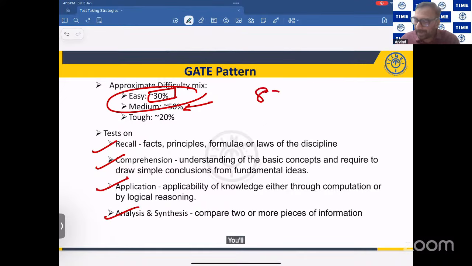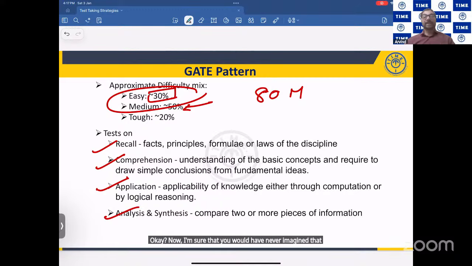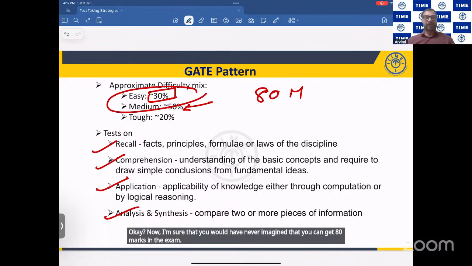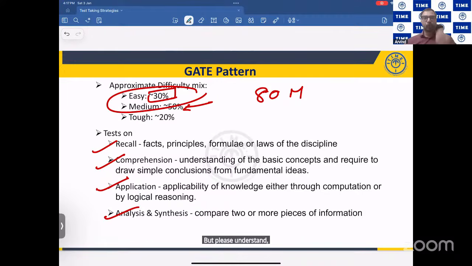You'll be getting 80 marks in the exam. That is 80%. What will happen if you get 80%? Now, I'm sure that you'd never have imagined that you can get 80 marks in the exam. But please understand, there is a huge scope for you to attempt these 80 marks. If I'm saying attempt the 80 marks, it doesn't mean you'll get all of them right.